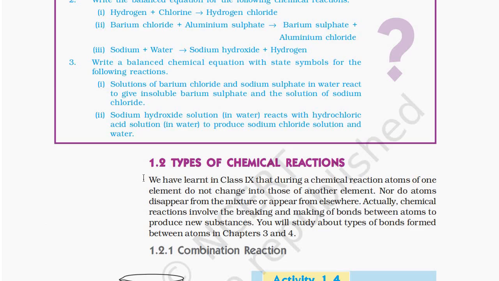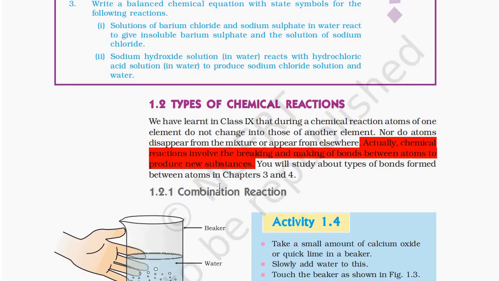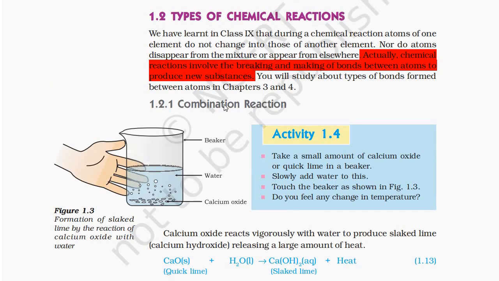Types of chemical reactions. We have learned in class 9 that during a chemical reaction, atoms of one element do not change into those of another element, nor do atoms disappear from the mixture or appear from elsewhere. Actually, chemical reactions involve the breaking and making of bonds between atoms to produce new substances. You will study about these types of bonds formed between atoms in chapters 3 and 4.